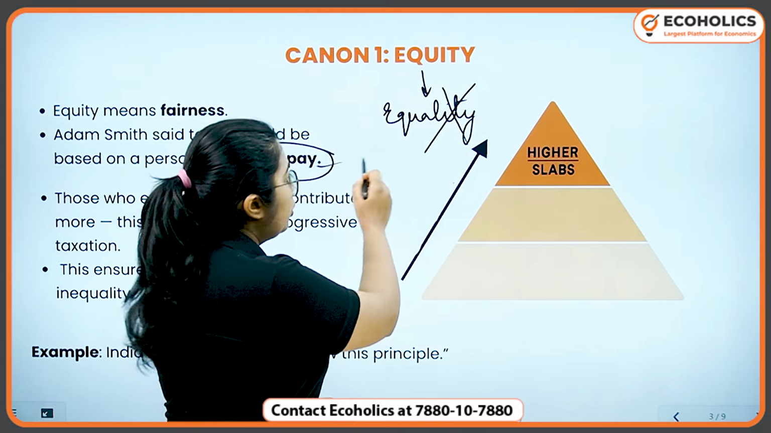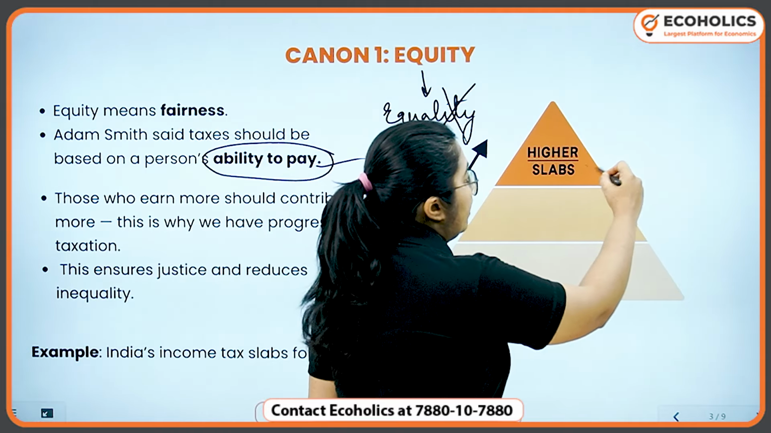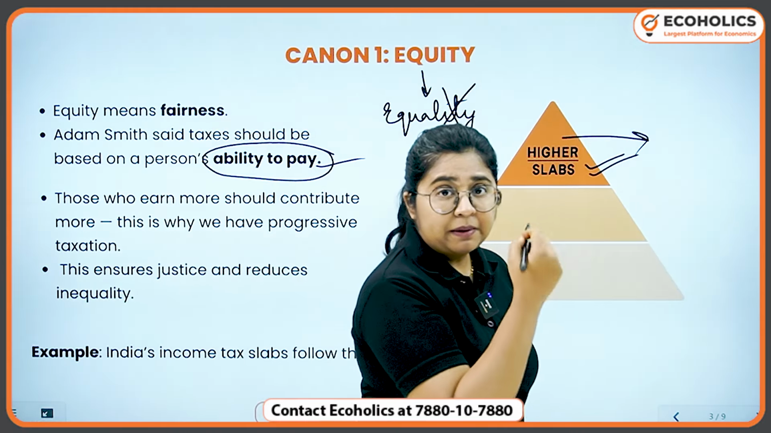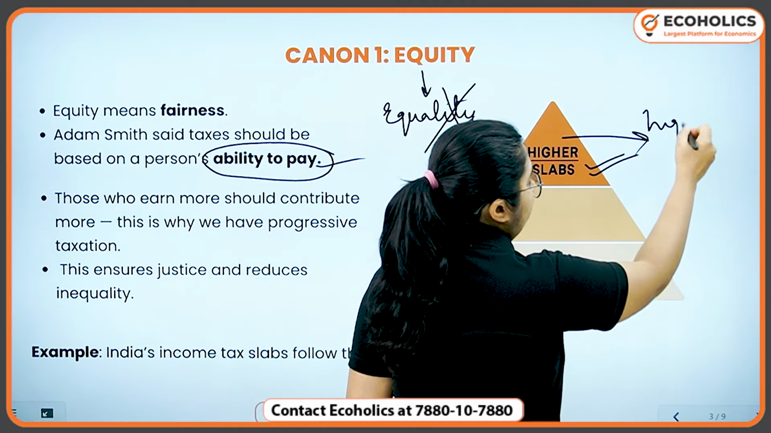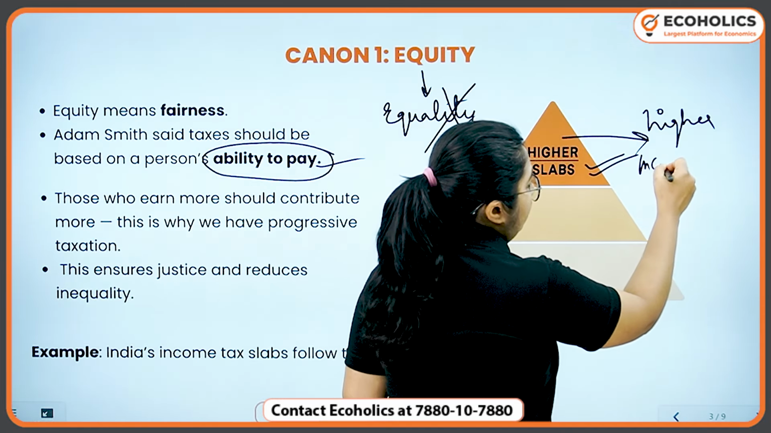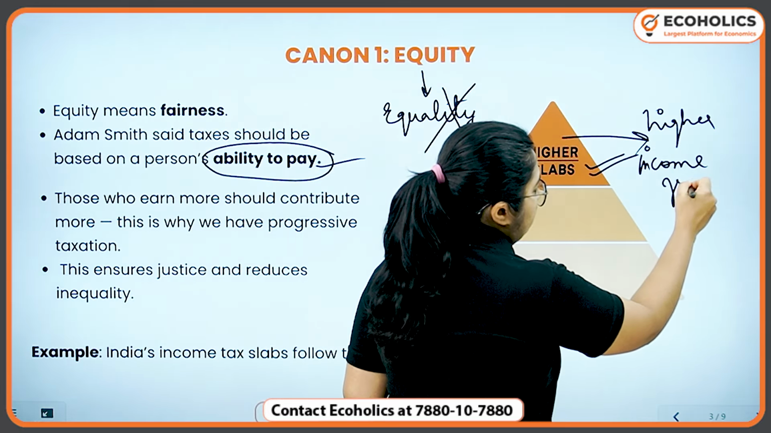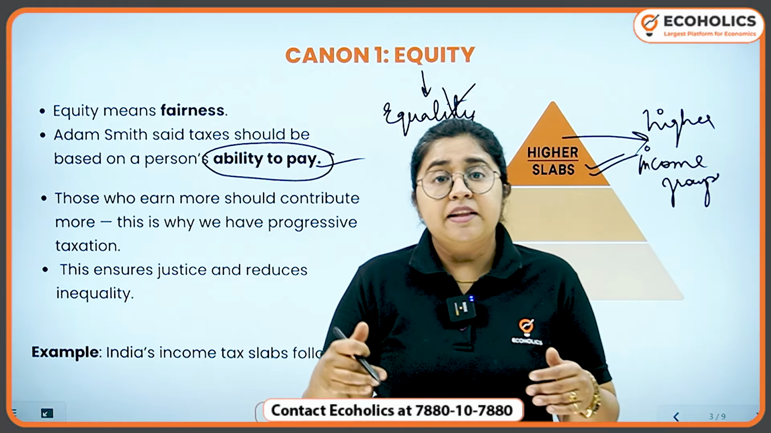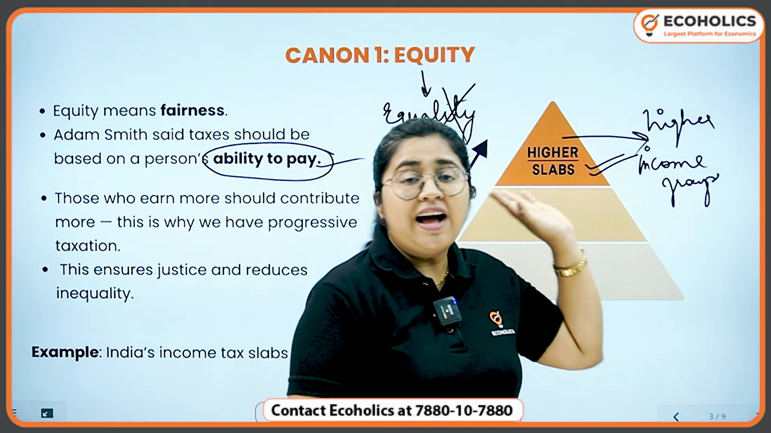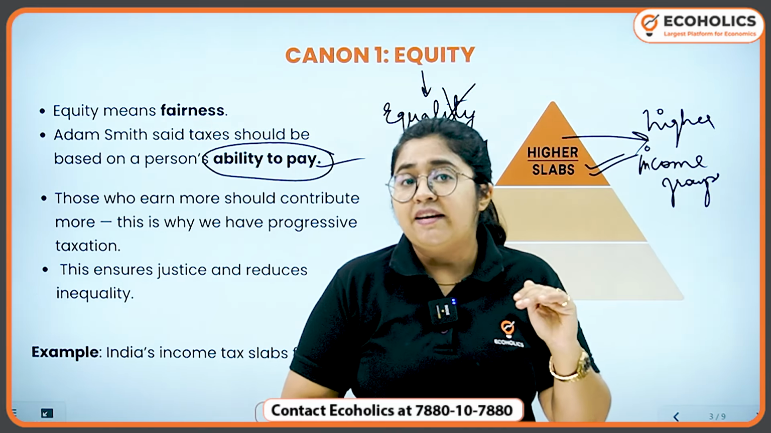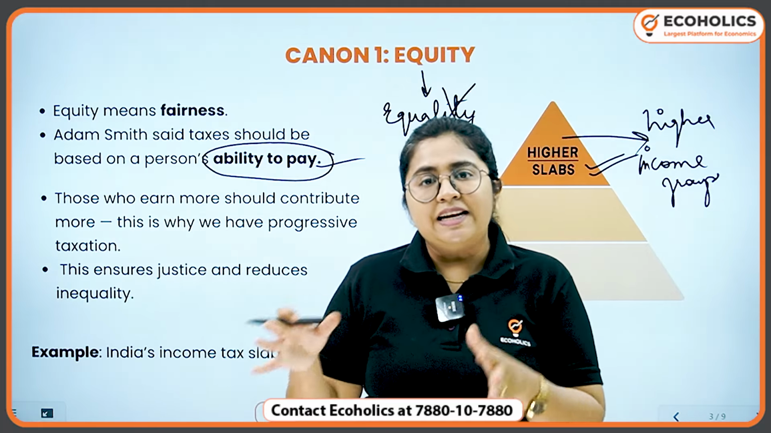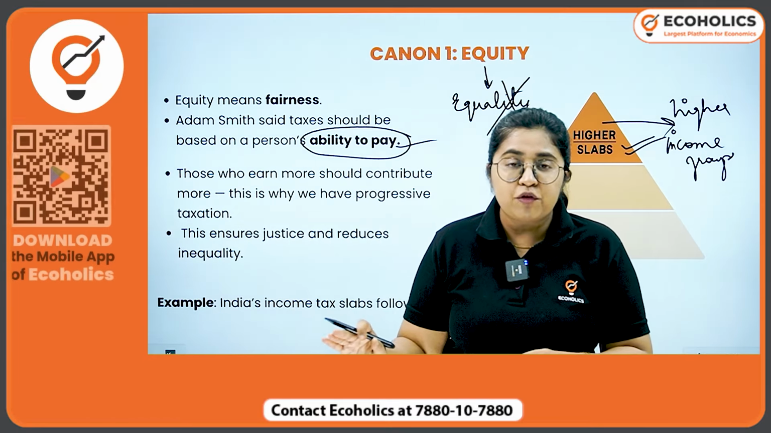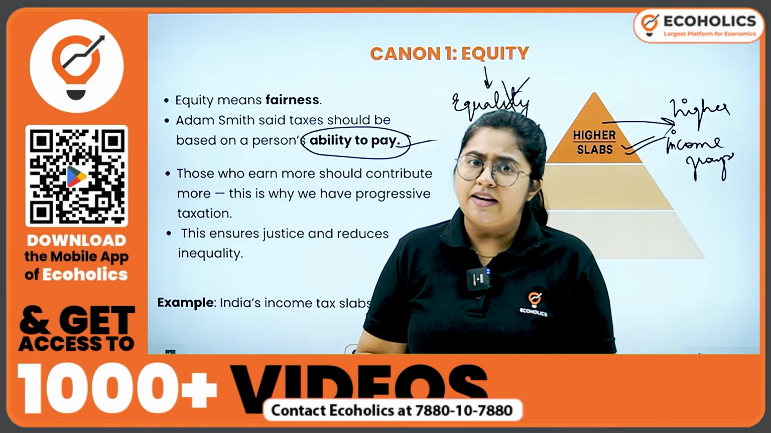Now when we talk about ability to pay, we see that higher slabs of taxation are going to be paid by higher income groups. The people who are earning more, whose income and wealth is more, are going to pay higher taxation and be in the higher slab, while those who are earning less are going to have either a lower tax slab or a lower tax rate, or a negligible tax rate to pay.